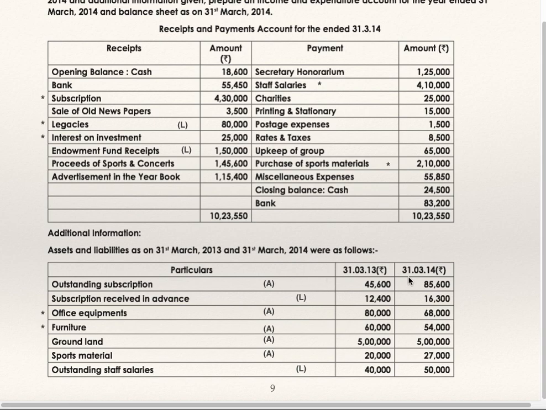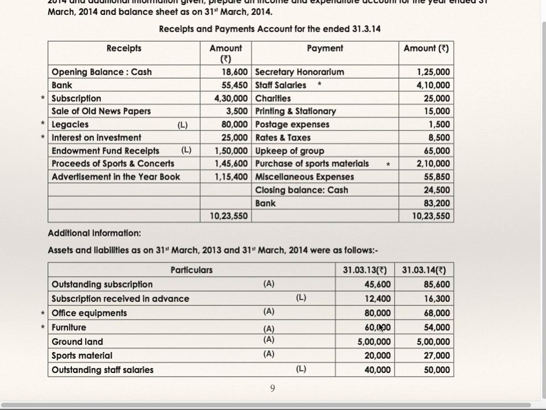Now additional information is given. Outstanding subscription, opening closing. Subscription received in advance, opening closing. You have subscription as per receipt payment account. So you can prepare subscription account as working note and find out subscription which is to be transferred to income expenditure account. Outstanding subscription is to be shown on the asset side. Subscription received in advance is to be shown on the liability side.